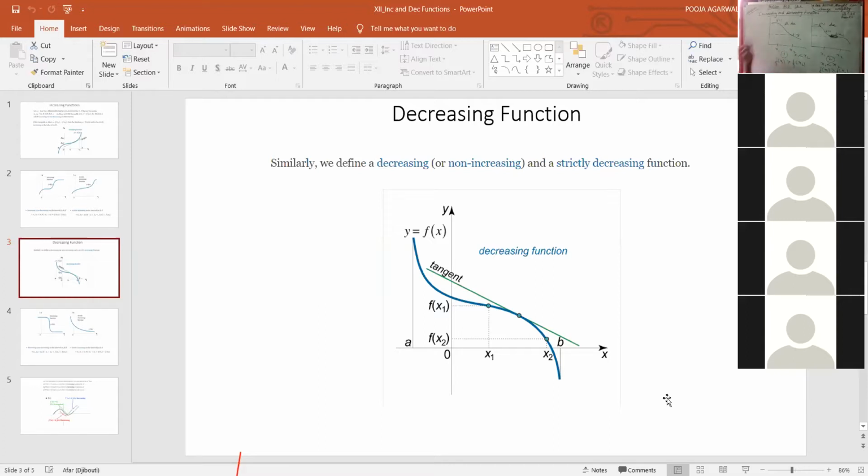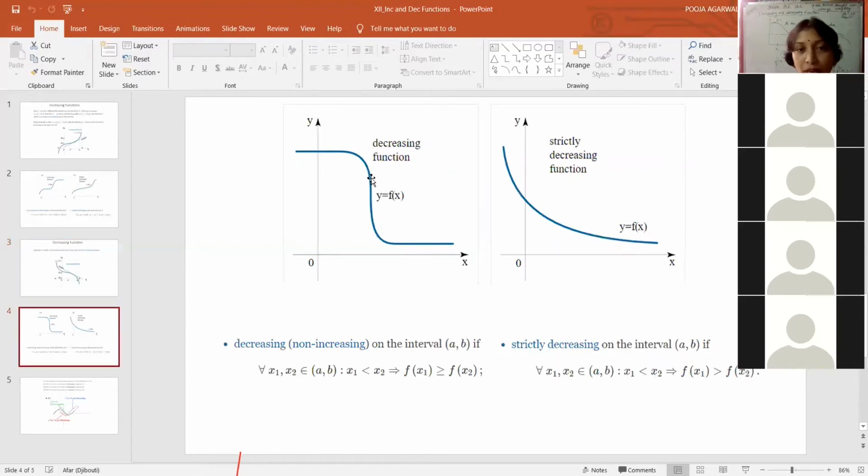So this is a strictly decreasing function, and if it has a sign of equal to at some points, then it is a decreasing function. So we can compare it using this also. If you look at the left side of the graph, it is a decreasing function. It may be equal at some points, and if you look at the right side of the graph, it is a strictly decreasing function, that at all the points the function is decreasing. At no point is it equal.